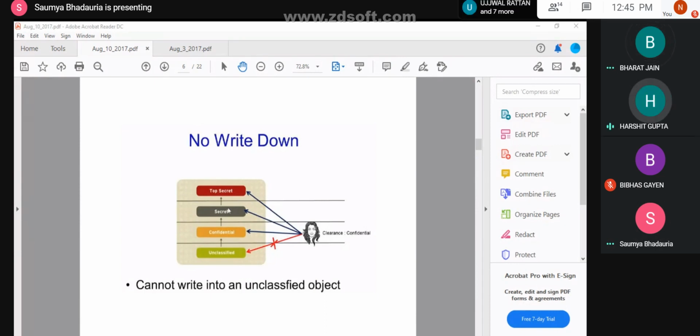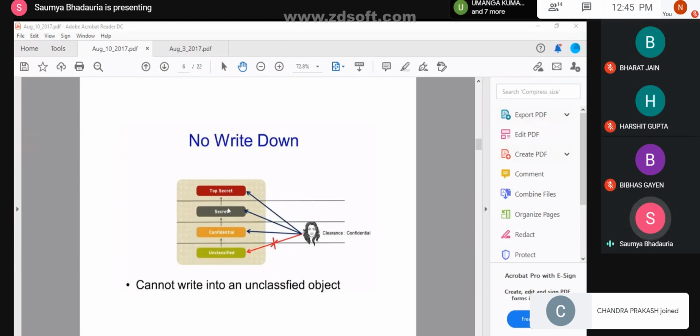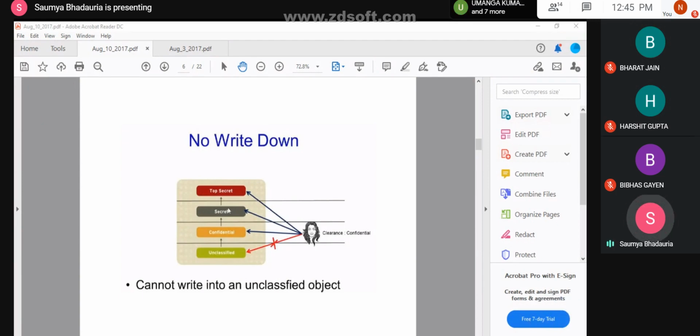Yes, ma'am. Okay. So do not confuse no write down with saying that you can write up. For the BLP model, you have no write down and no read up.